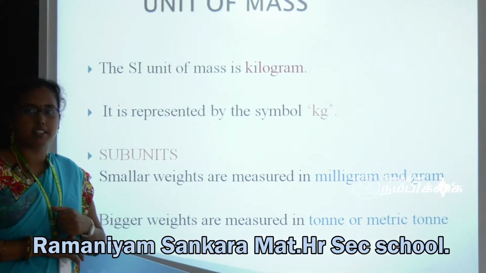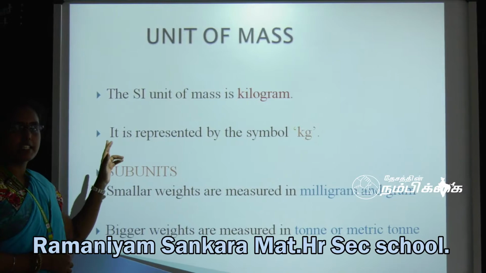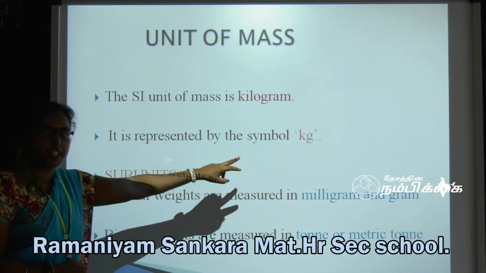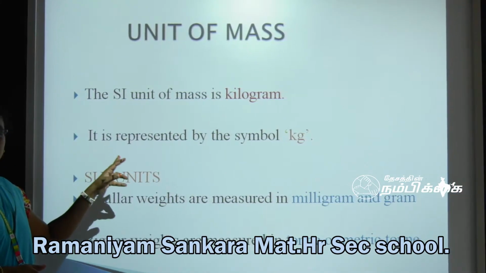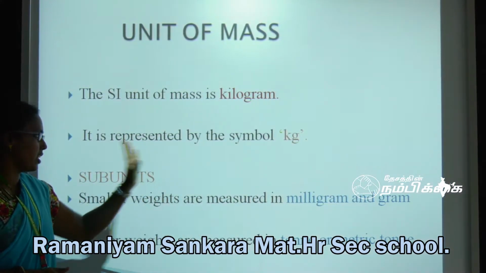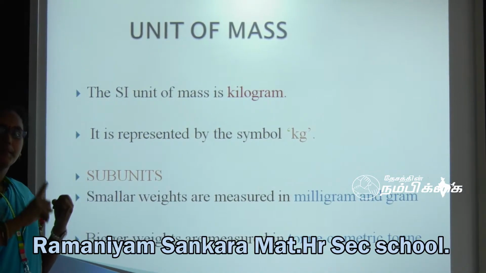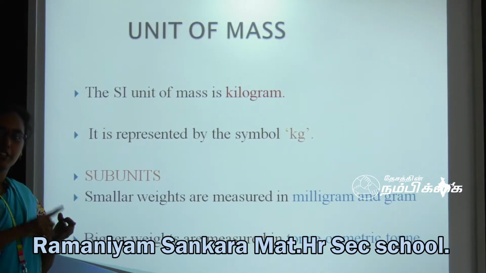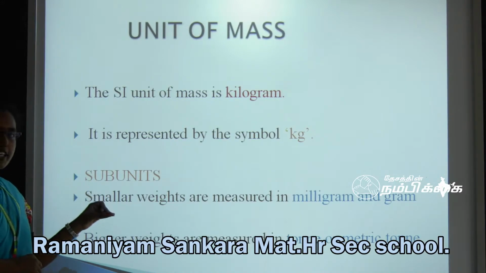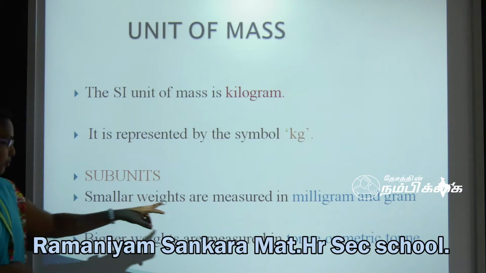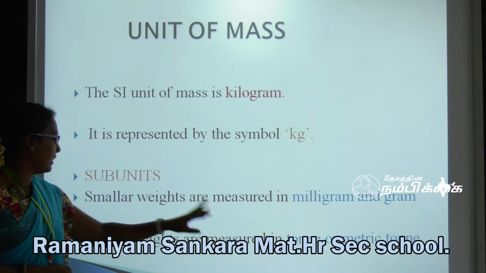Unit of mass. The unit of mass is kilogram. It is represented by the symbol kg. What is the unit of mass? Kilogram. The length has some subunits: millimeter, centimeter, kilometer. Same way, the mass has some subunits. These are milligram, gram, ton and metric ton.